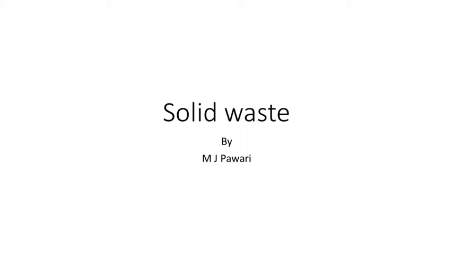So it may be food, vegetable peels, fruit peels, or meat, or it may be some garden waste also. Whatever organic waste is decomposable waste, you can call it green waste or wet waste, and you can collect it in the green container. And other waste, dry waste, maybe paper or cardboard, you can collect in another, maybe blue or black, container.